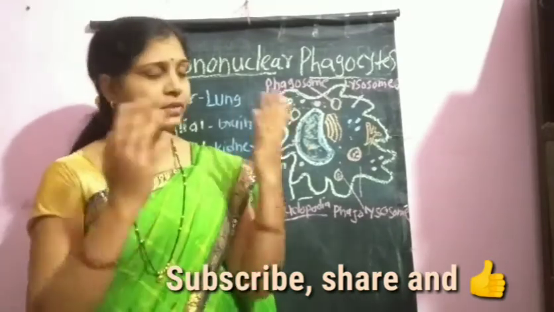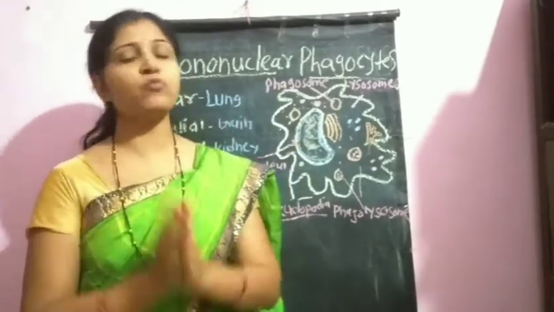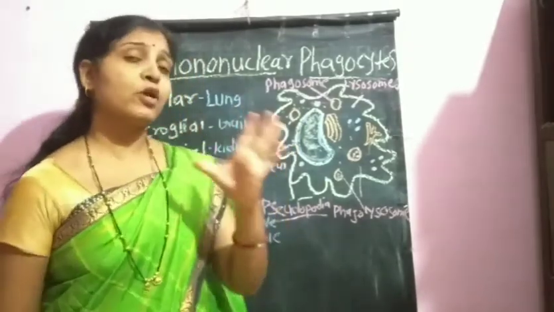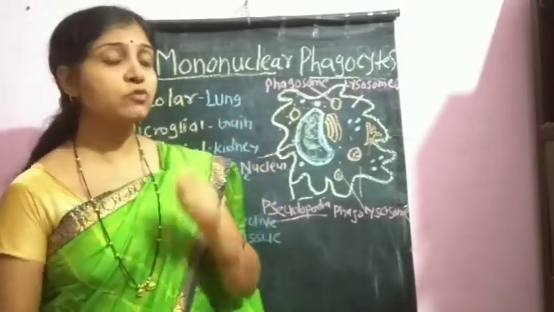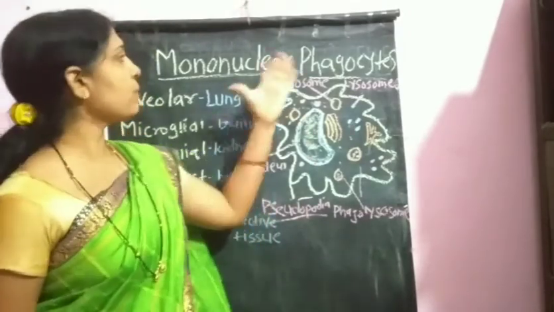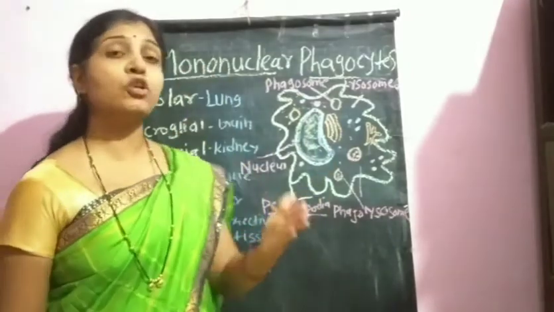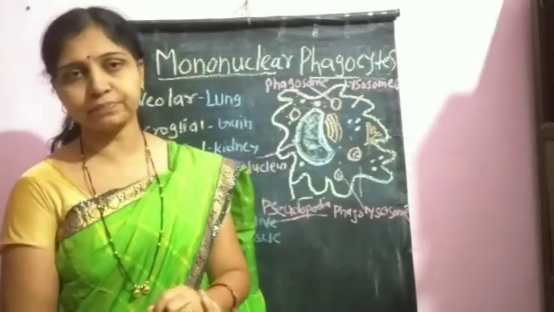No doubt these immune cells also get formed from the basic or central process, that is hematopoiesis. Through the process of hematopoiesis within the bone marrow, there is the development of the mononuclear phagocytic system, that is, the formation of the monocytes and the macrophages.